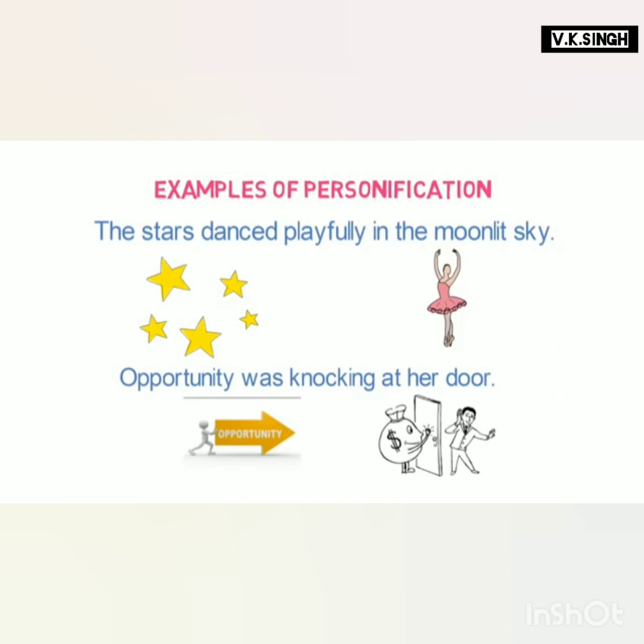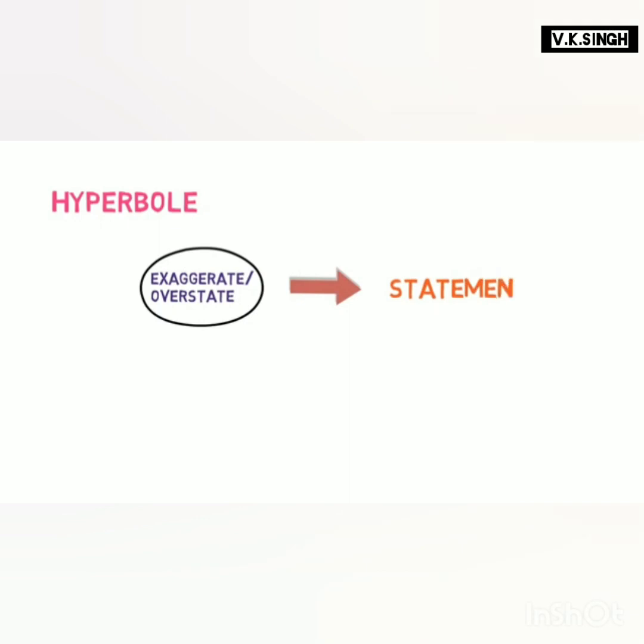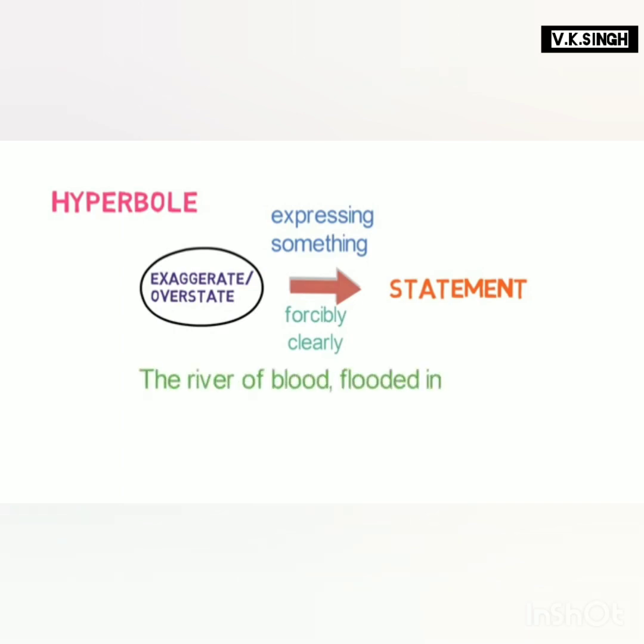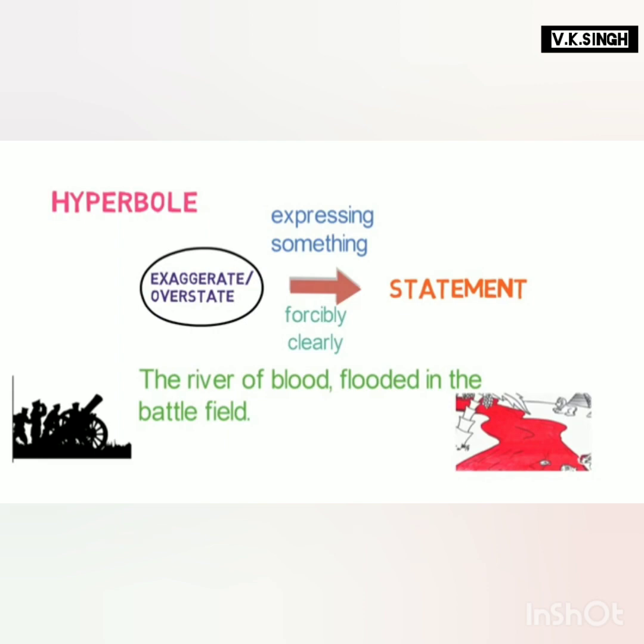Let's look into the next type of figure of speech, hyperbole. Hyperbole is a figure of speech wherein we exaggerate or overstate any statement. It is done for expressing something forcibly and clearly. Let's look into examples of hyperbole. The river of blood flooded in the battlefield. Here, to make the readers understand that there was too much bloodshed in the battlefield, we exaggerated the situation or overstated it by saying that a river full of blood was flooded. So this statement is a hyperbole.